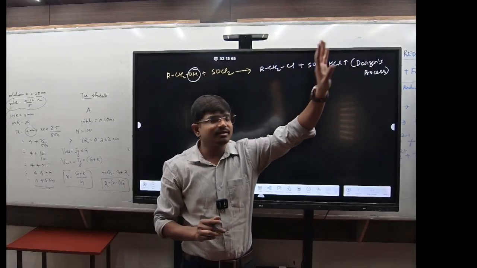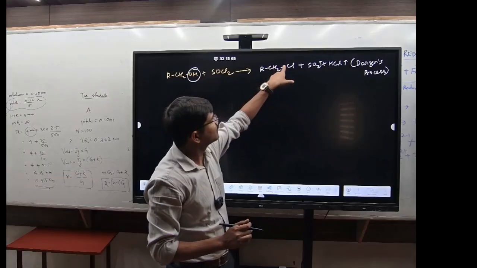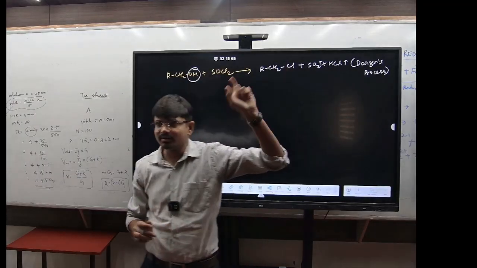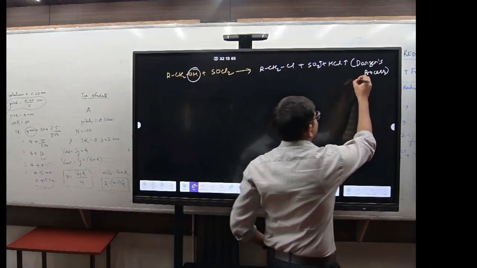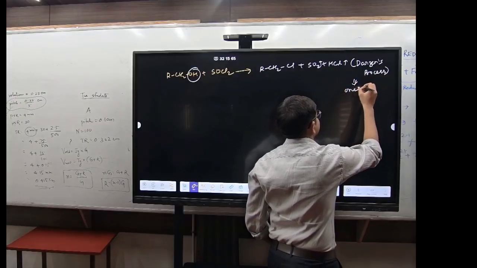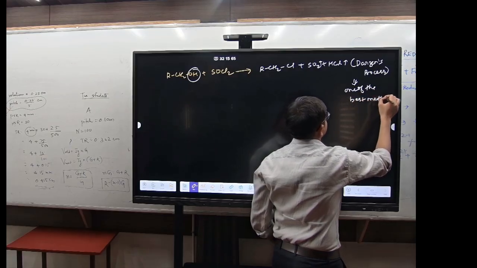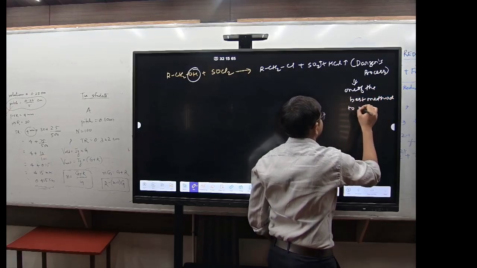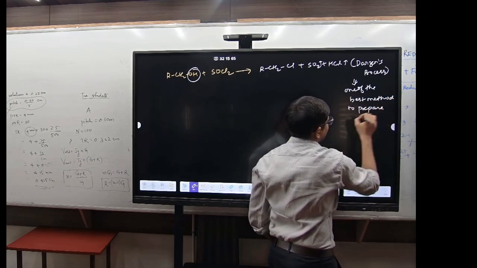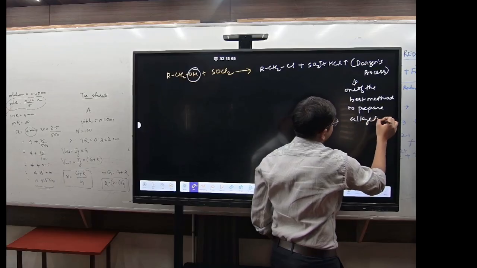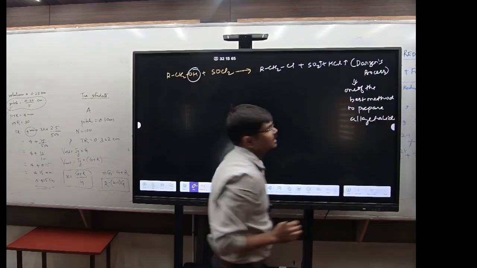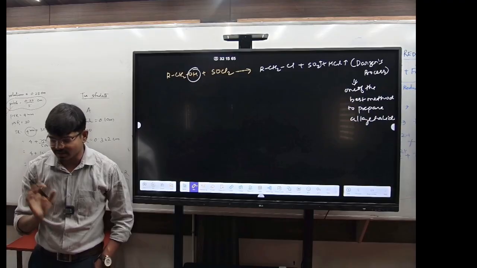So if you are forming these gases, they will escape and you will be left with the alkyl halide. Remember this one. One of the best methods to prepare alkyl halide. Remember this one, Darzens process.